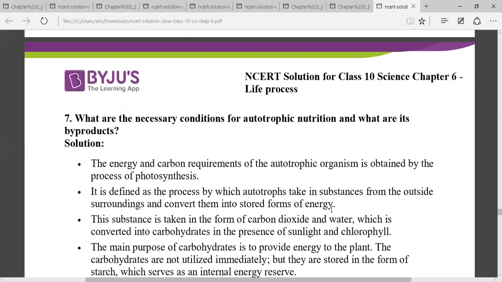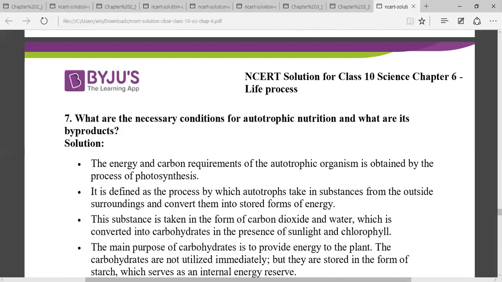What is the necessary condition for autotrophic nutrition and what are its byproducts? You know that autotrophic nutrition requires carbon dioxide. The energy and carbon requirement for the autotrophic organism is obtained by the process of photosynthesis. So autotrophs take substances from outside and convert them into a stored form of energy. Carbon dioxide and water are converted into carbohydrate in the presence of sunlight.